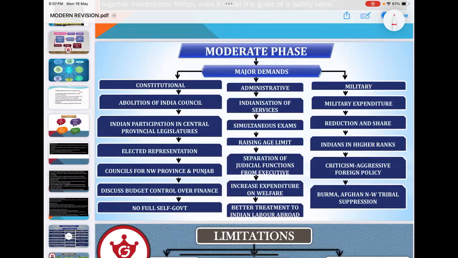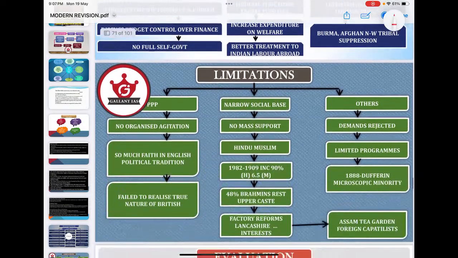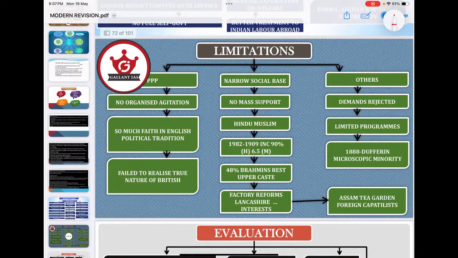Major moderate demands, you can go for moderate demands and limitations of the moderates. The narrow social base, no organized agitations, their faith in English political tradition, failure to realize the true nature of the British, and limited programs. And see, even the INC composition, you can see that the majority of members were Hindus and only 6.5 were Muslims. Out of the majority Hindus, 48% were Brahmins, the rest were upper caste. That means no lower caste representation.